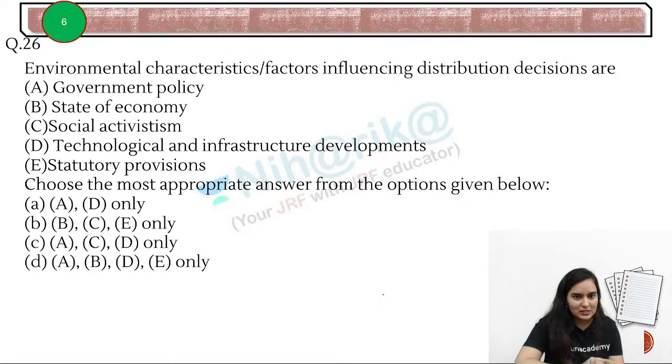Environmental characteristics factors influencing the distribution decision are what? Let's see if you can give the answer.